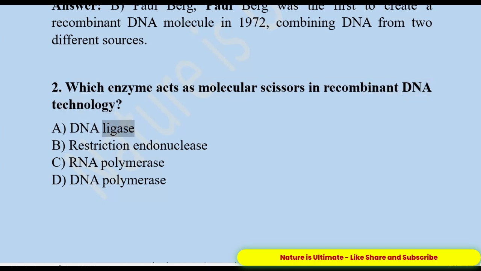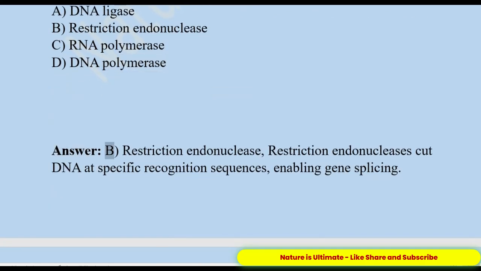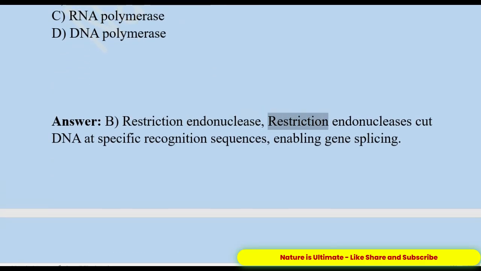2. Which enzyme acts as molecular scissors in recombinant DNA technology? A. DNA ligase. B. Restriction endonuclease. C. RNA polymerase. D. DNA polymerase. Answer: B. Restriction endonuclease. Restriction endonucleases cut DNA at specific recognition sequences, enabling gene splicing.